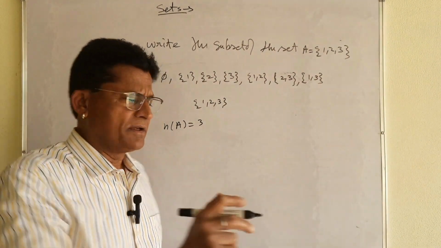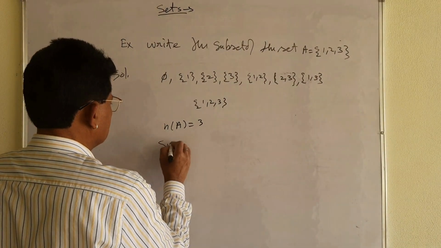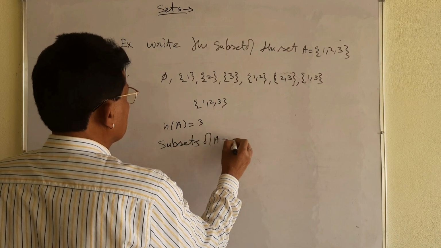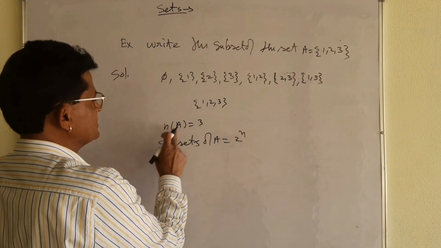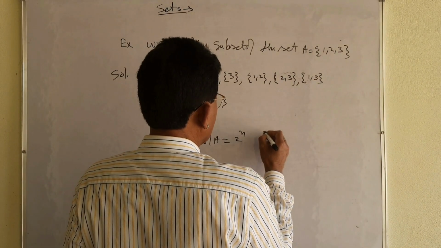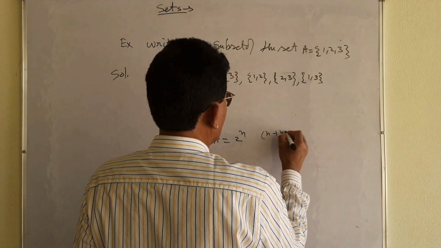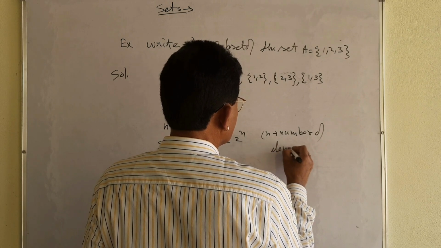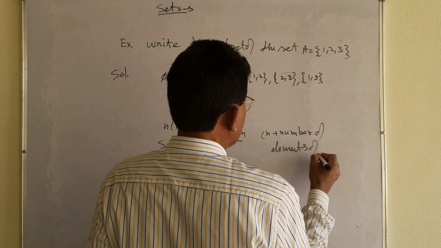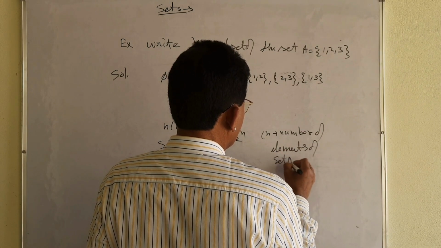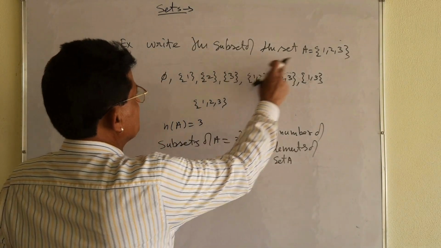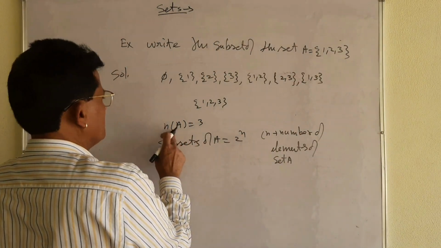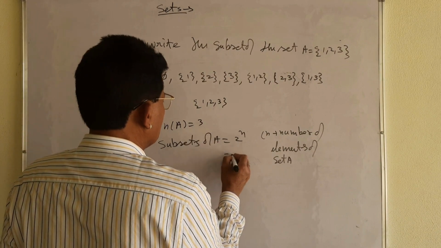The number of subsets of A will be equal to 2 to the power n, where n is the number of elements of set A. How many elements does set A have? 3 elements, so the value of n is 3. So I write 2 to the power 3.